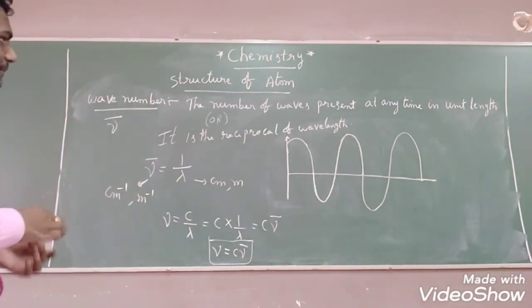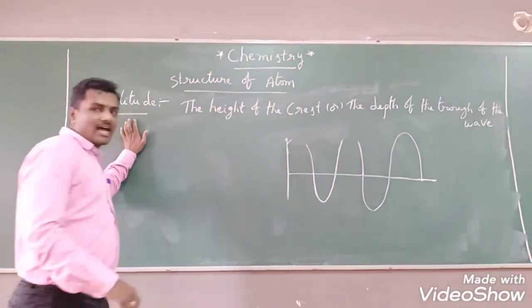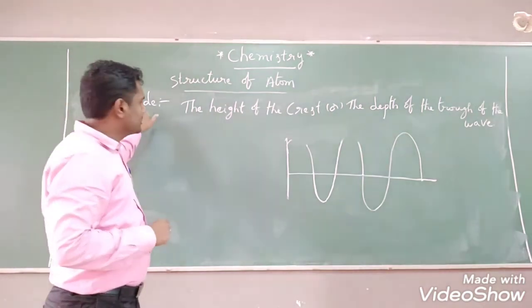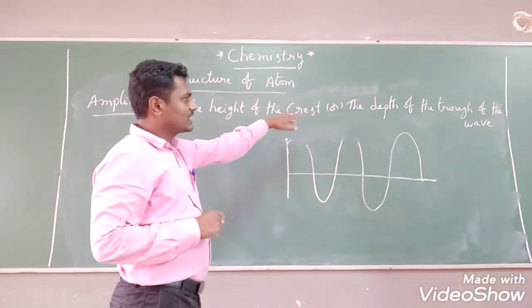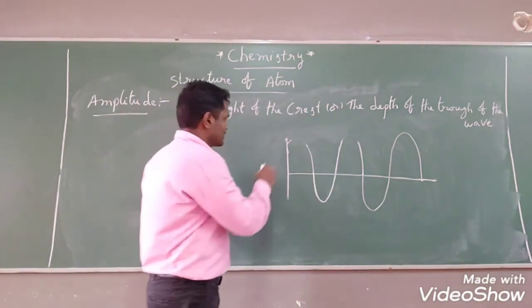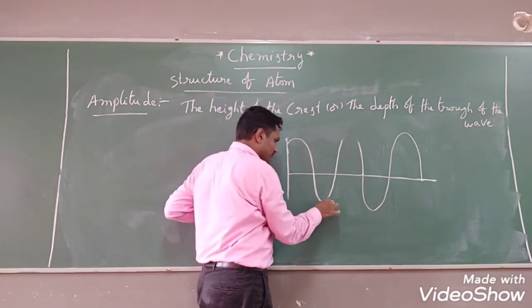What is the meaning of amplitude? We will see now. Note down the points. Let us take, students, the last property of electromagnetic radiation, that is amplitude. Amplitude is nothing but the height of the crest or the depth of the trough of the wave. See here: this is the depth of the trough.